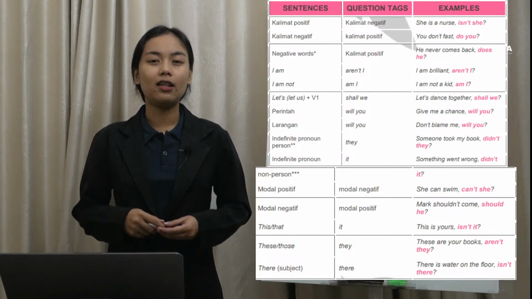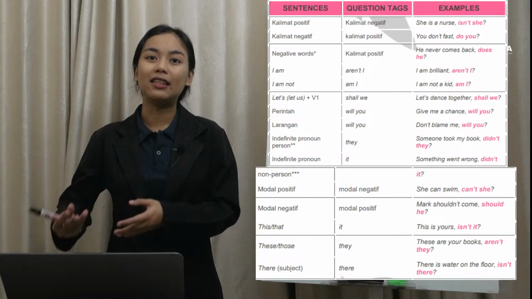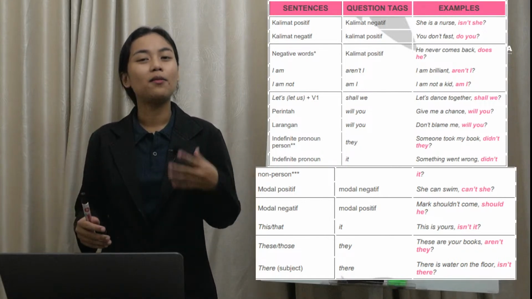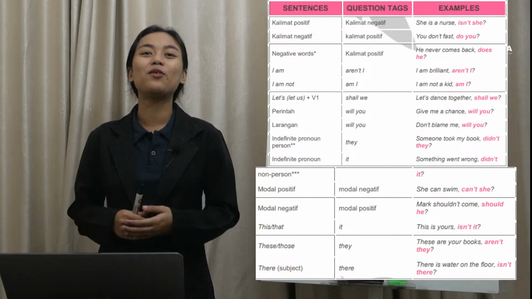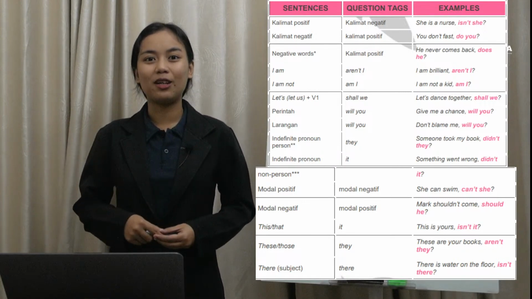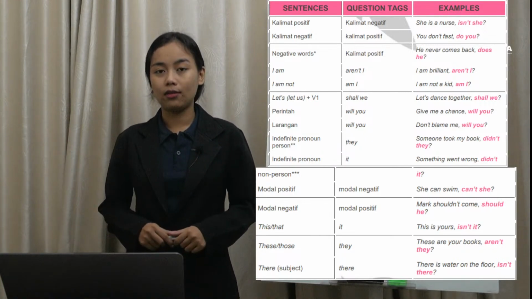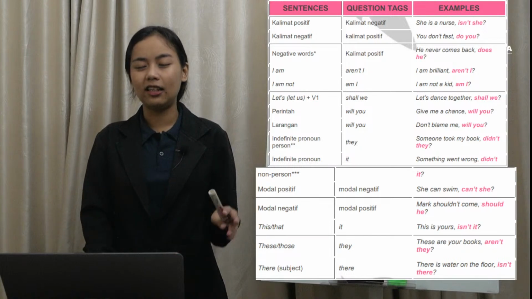So something ini digunakan untuk merujuk pada benda, thing, benda tidak hidup, maka dari itu kita gunakan pronouns it di question tag-nya. Something went wrong, didn't it? Sesuatu berjalan tidak mulus, kan?